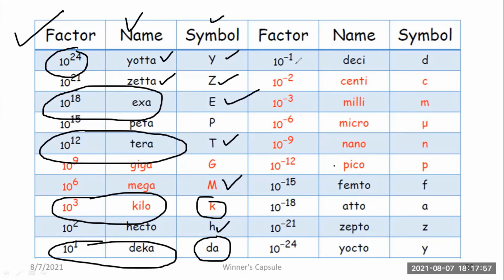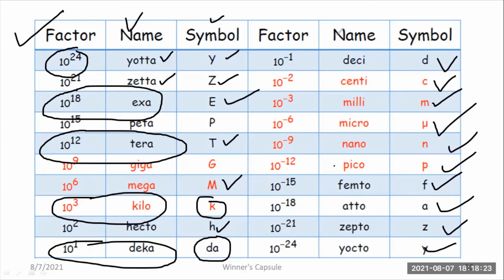Similarly, if I write 10 to the power minus 1, it is deci, small d. 10 to the power minus 2 means centi. 10 to the power minus 3 means milli. Then 10 to the power minus 6 means micro, mu. Then 10 to the power minus 9 means nano. 10 to the power minus 12 means pico. 10 to the power minus 15 means femto. 10 to the power minus 18 means atto. 10 to the power minus 21 means zepto. 10 to the power minus 24 means yocto.